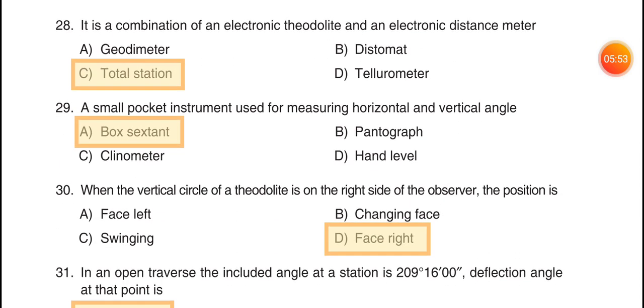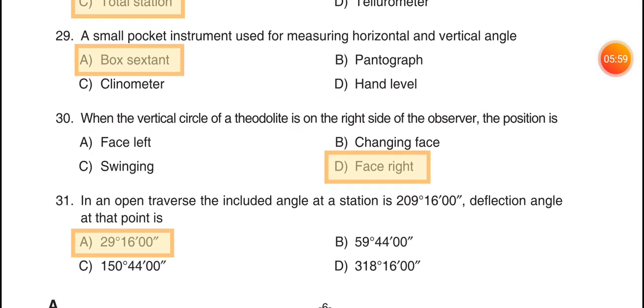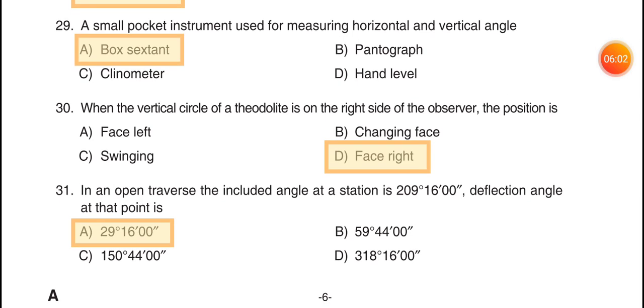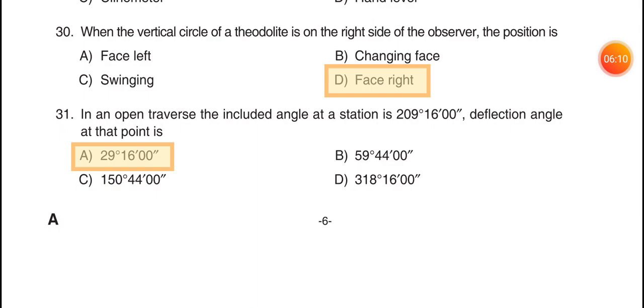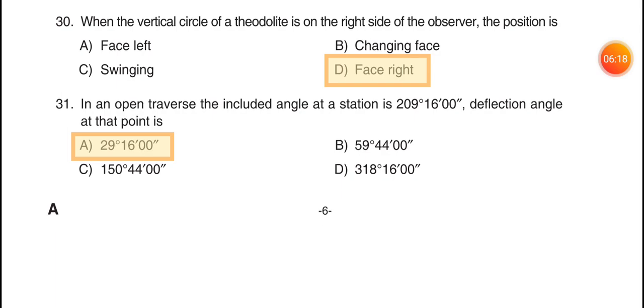28 it is a combination of electronic theodolite and an electronic distance meter. Option A, total station. 29 a small pocket instrument used for measuring horizontal and vertical angles, a box sextant. 30 when the vertical circle of a theodolite is on the right side of the observer, the position is, option D, face right.